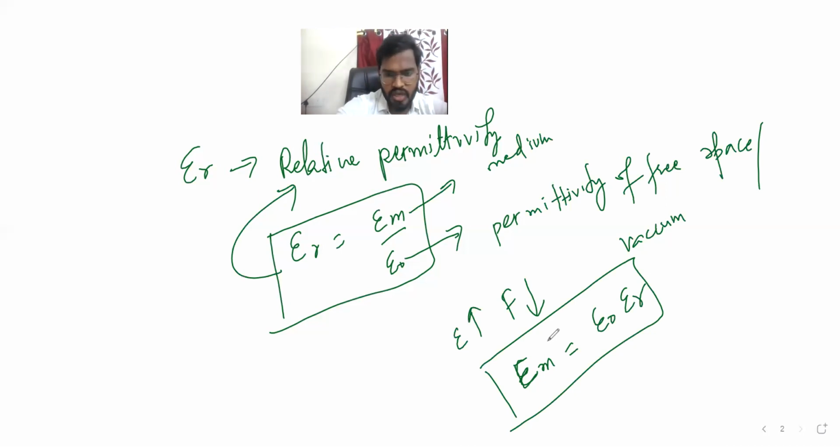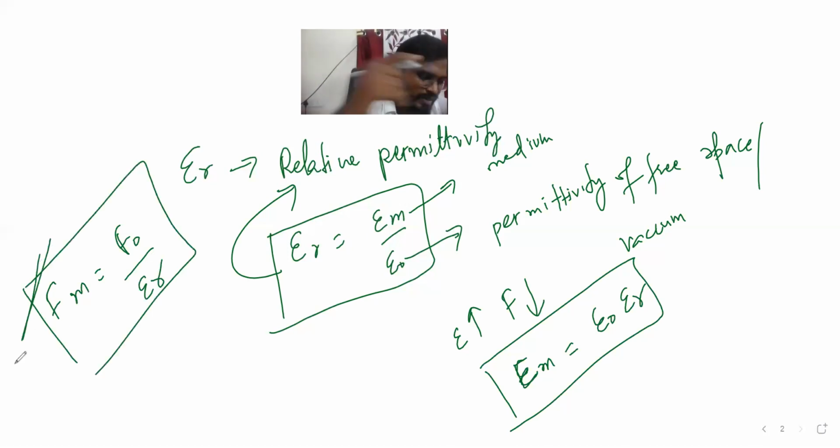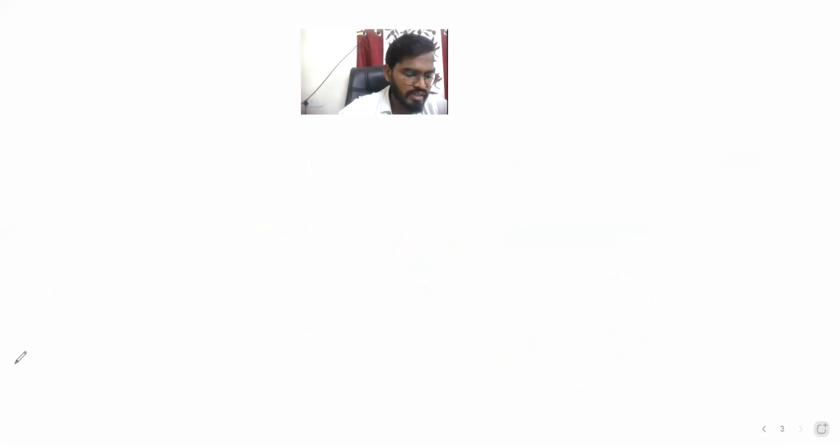Second thing, how we define this with force, that we should also know. So let's learn about force. We can say directly F m by F naught is equal to 1 by epsilon r, so F m equals F naught divided by epsilon r. If you solve it, you will get the force in the medium and the force in air. Let's see how it signifies and how we can proceed with this concept in numericals.